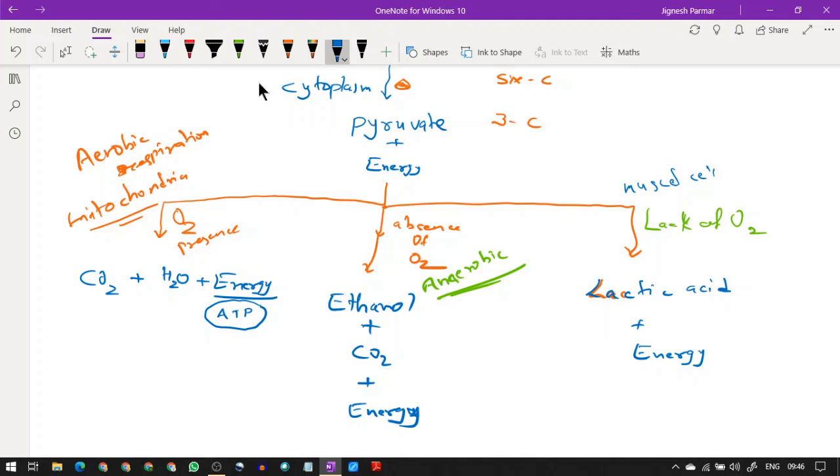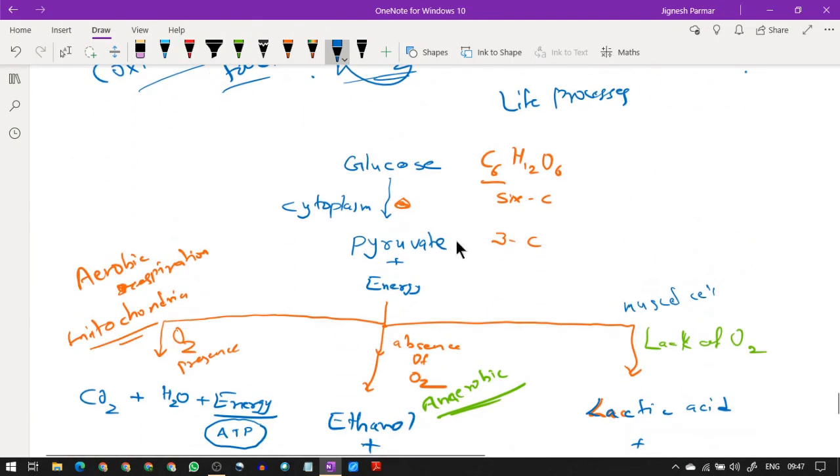Okay, so dear students, this is what we have to understand about this whole portion. In our muscles, breakdown of pyruvate takes place. In the aerobic respiration process, first glucose is converted into pyruvate and energy is generated. This takes place in the cytoplasm. The first step takes place in the cytoplasm, and the breaking of pyruvate takes place afterwards. Now this pyruvate is converted in two ways. If oxygen is used then it is called aerobic respiration. If oxygen is not used then it is called anaerobic respiration. And if there is a lack of oxygen, it takes place in our muscle cells, where it produces lactic acid and energy.